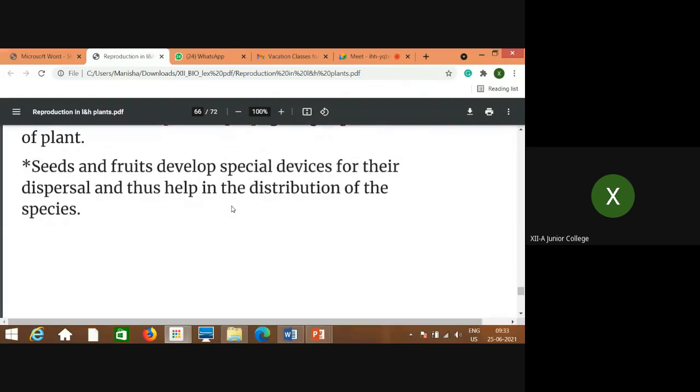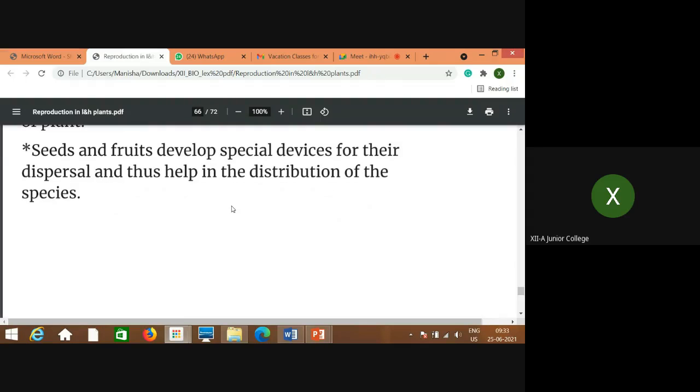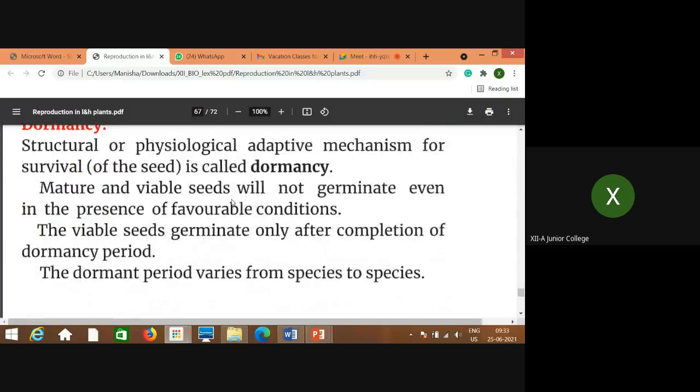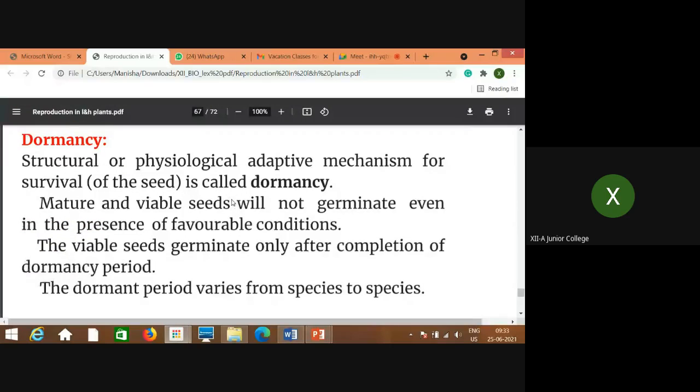Seeds and fruits develop special devices for their dispersal and thus help in the distribution of species. You know how seeds and fruits are carried from one place to another, and how on that new place again new species can develop.